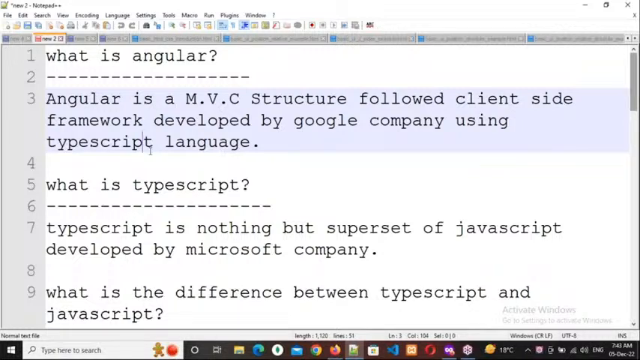Like that, the Microsoft people developed TypeScript only. But I am interested in TypeScript. I have converted and customized that TypeScript in my own way, and I have named it Angular. So who is the owner? Who developed Angular directly, he is the owner. So Google is the owner for Angular, directly, not Microsoft. Microsoft is the owner for TypeScript.